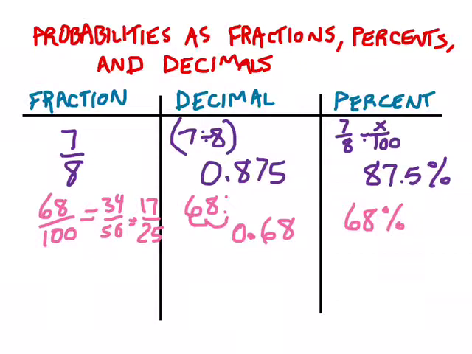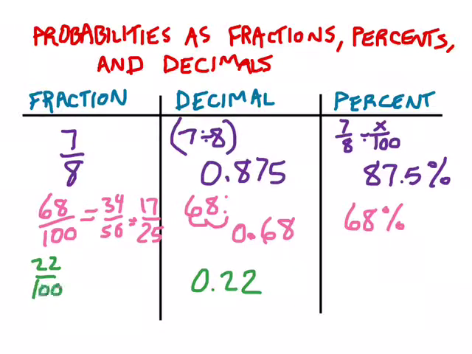Lastly, we don't often actually see decimals as probabilities or probabilities as decimals, but if we did, we should be able to deal with it. Let's say, for example, we had 22 hundredths and we wanted to make that a fraction. Well, it's 22 hundredths, that's 22 out of 100.